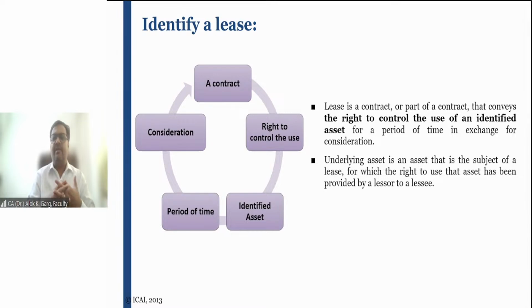For example, the lessee will be given smooth access at all times to the rental premises, and there will not be any intervention of the lessor in the premises.